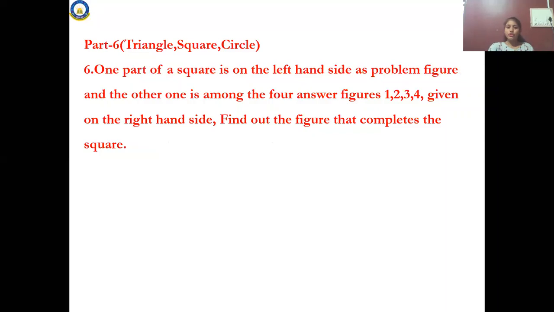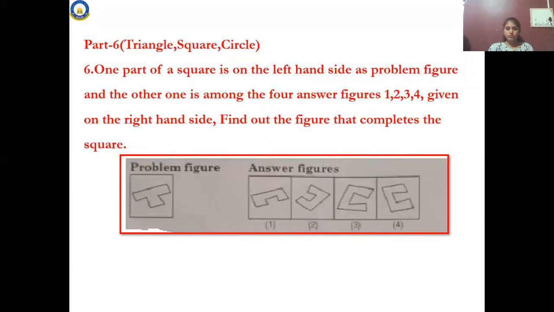What is this? You know, triangle, circle, square. So let me see now. One part of a square on the left hand side. Look at the figures now, left hand side. It is one part of a square. It's a square, only one part. Okay, it's a part of one square. And among this, there are 1, 2, 3, 4 options. In all, they'll be given with 4 options. Okay, 1, 2, 3, 4 are given on the right hand side. Find out the figure that completes the square.